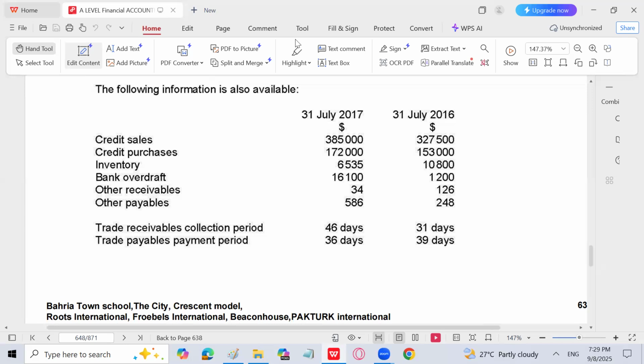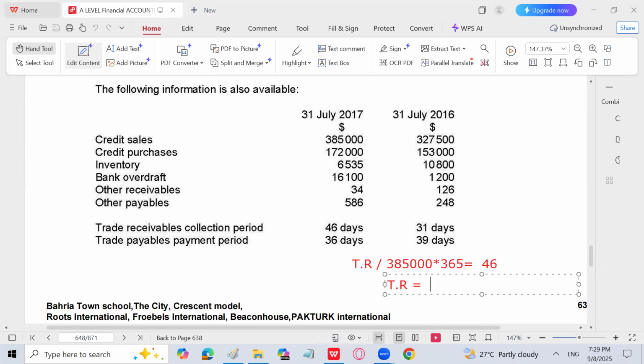So if you want to do it, okay, let's do trade receivable over credit sale, which is 385,000 into 365 is equal to 46. If you solve this, you will get the amount of trade receivables. I can calculate it for you. 46 divided by 365.